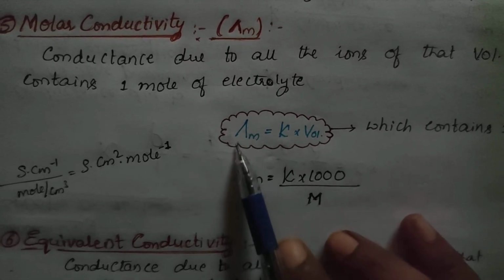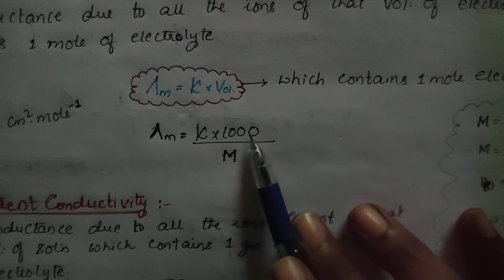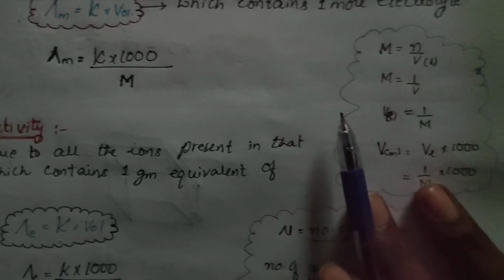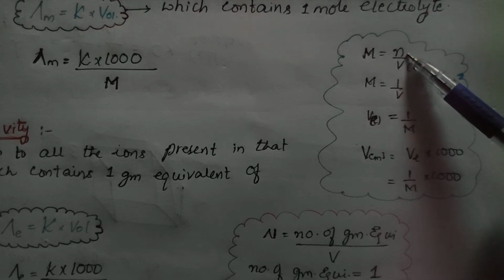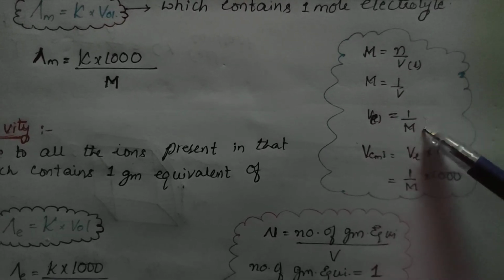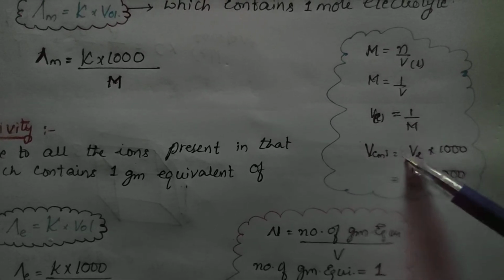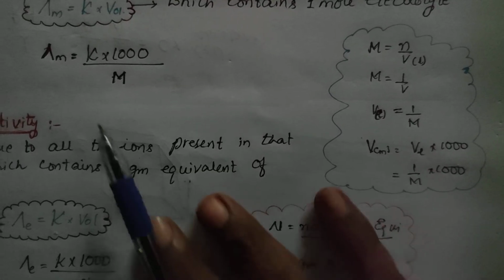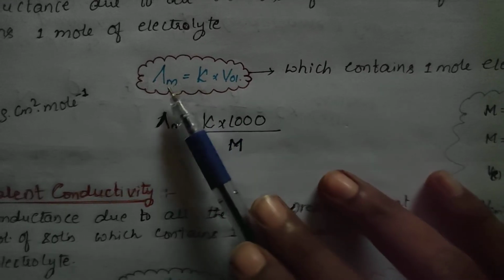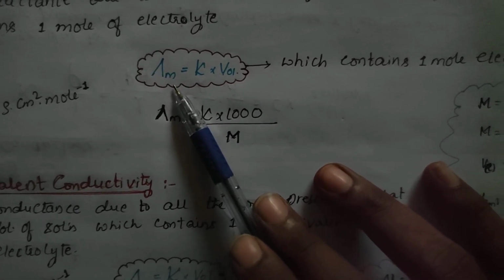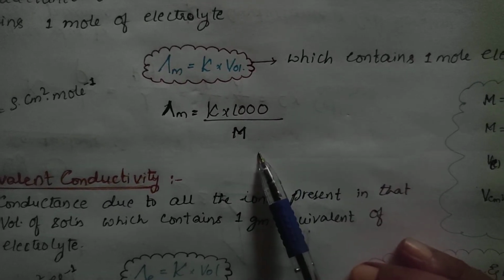It can be represented as lambda M, which is equal to K into volume, where the volume contains 1 mole of electrolyte. Molarity M is equal to n by V in liters, and n is 1 mole, so M is equal to 1 by V, and volume is equal to 1 by M. If you want the volume in ml, multiply by 1000, so volume is 1000 by M. Substituting in place of volume, molar conductivity is K into volume, and volume can be written as 1000 by molarity.